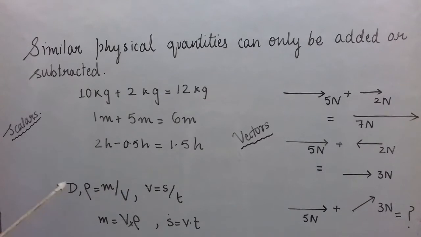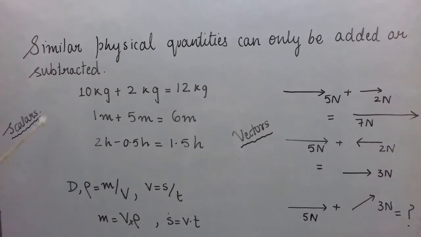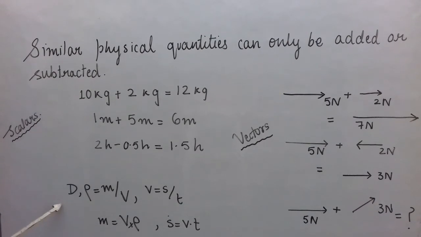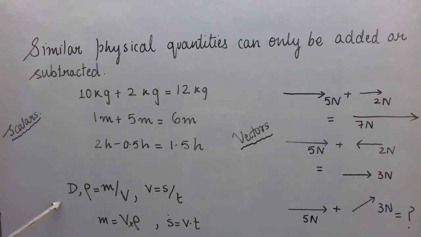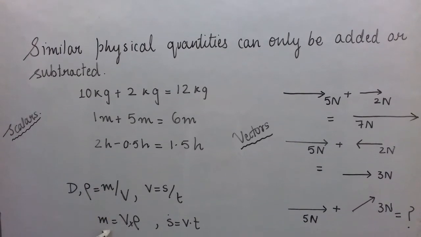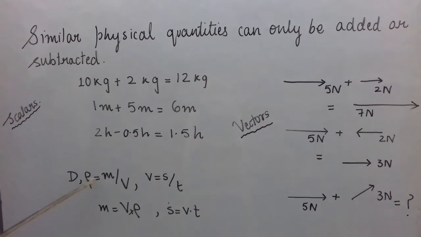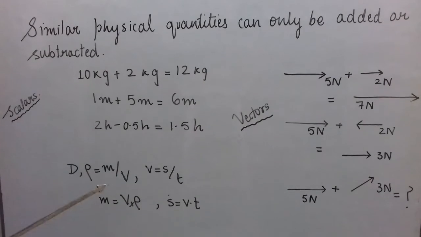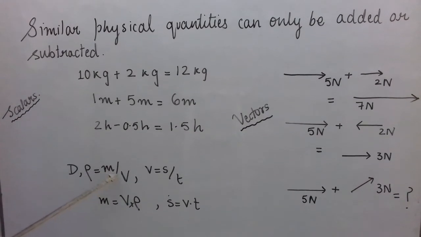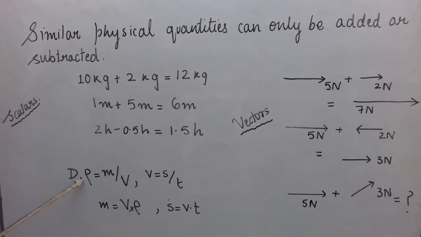So although the method is simple algebra, you cannot choose any two scalars according to your will and multiply or divide them. There are certain predefined, specific formulas which can be used to multiply or divide physical quantities to get some sensible physical quantity.